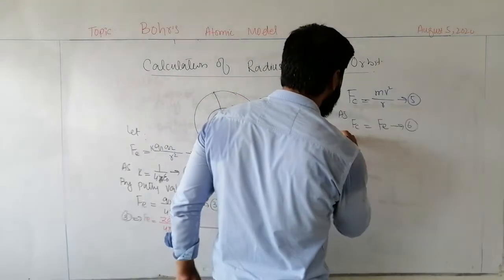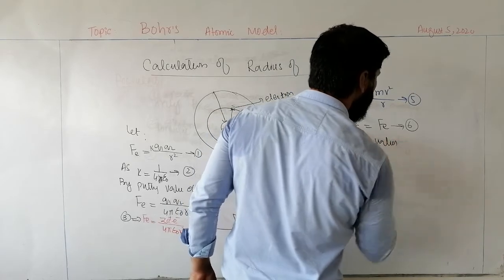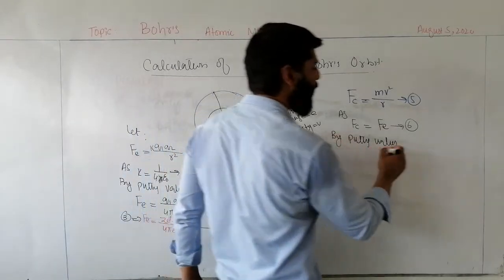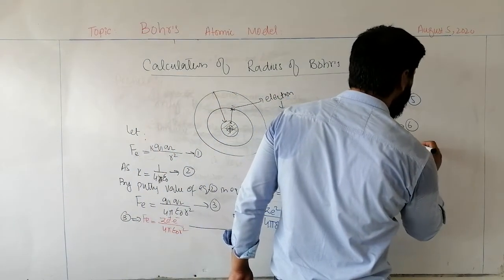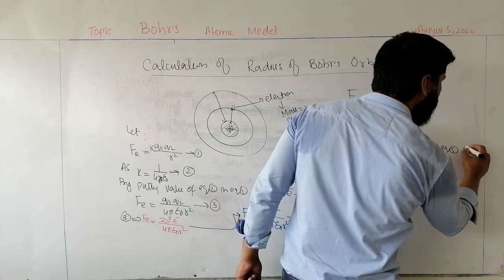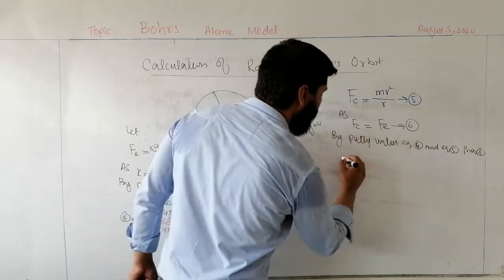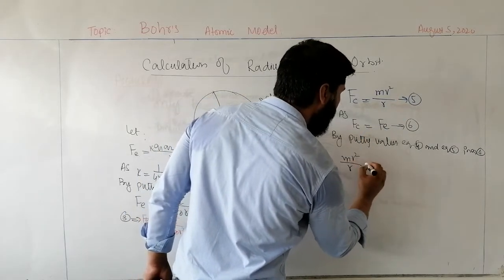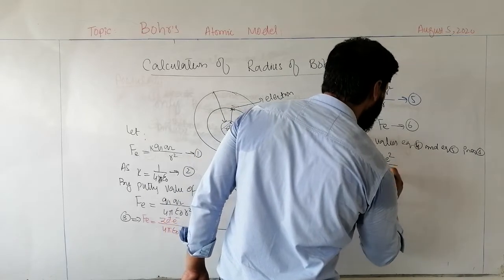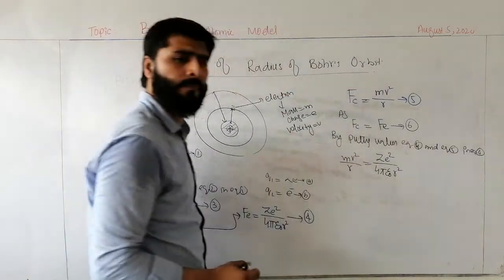Now by putting the values of Fe from equation 4 and Fc from equation 5 in equation 6, we get Fc is equal to mv square divided by r and Fe is equal to Ze square divided by 4 pi epsilon naught r square.